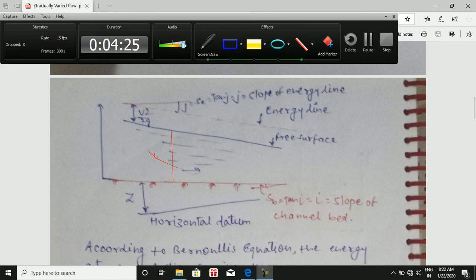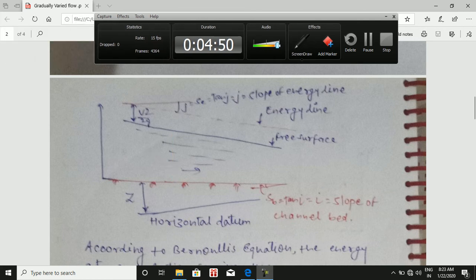So it is the energy line, and the energy line with respect to the horizontal, this is called the slope of energy line, represented by SE, and this is the slope of channel bed, represented by SB, that is equal to I, or sometimes it is written as i. So this is the figure by which we can derive the GVF energy equation.